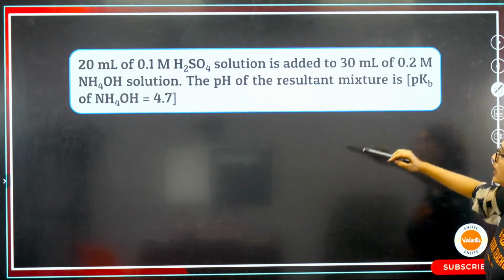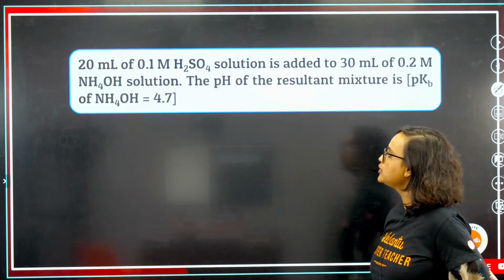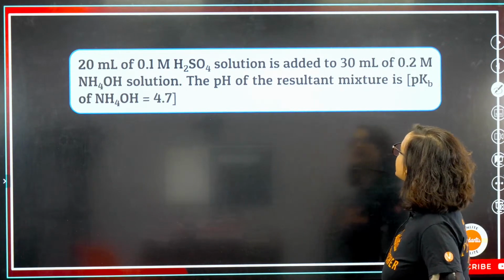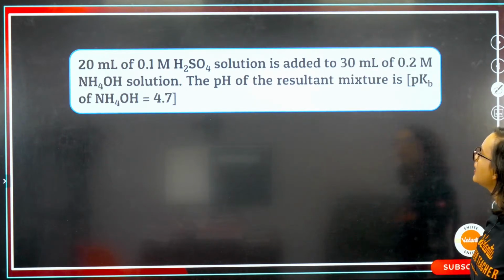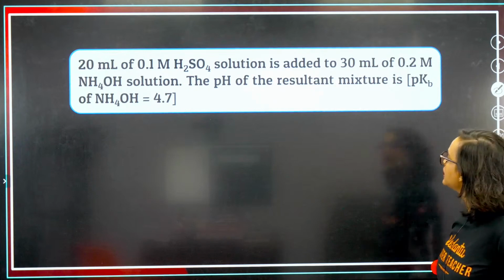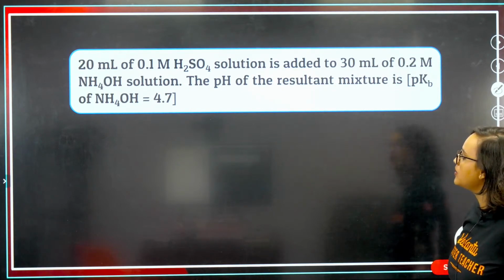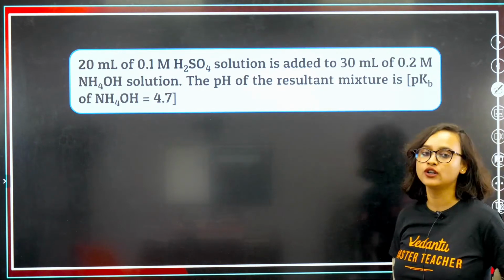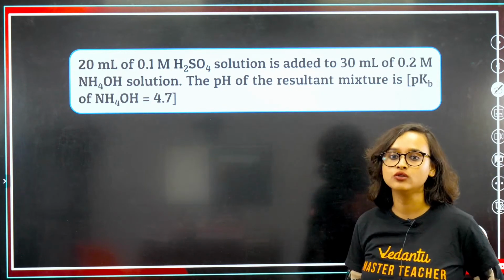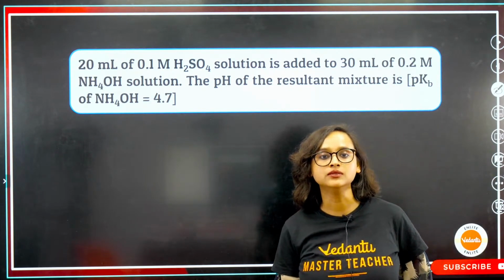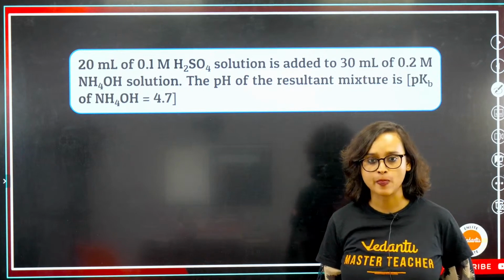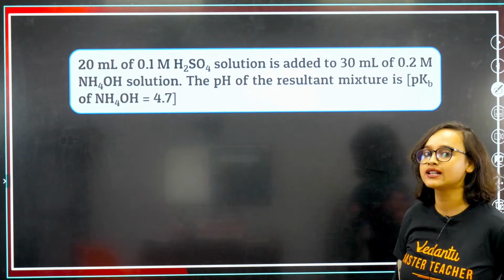Moving on from here now, 20 ml of 0.1 M H2SO4 solution is added to 30 ml of 0.2 M NH4OH solution. The pH of the resultant mixture is, pKb of NH4OH is equal to 4.7. Let me give you this as a homework problem.